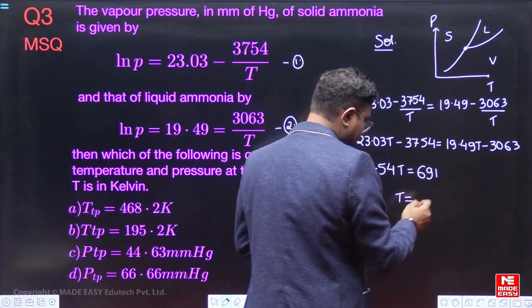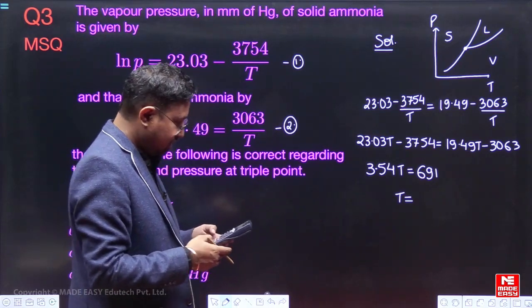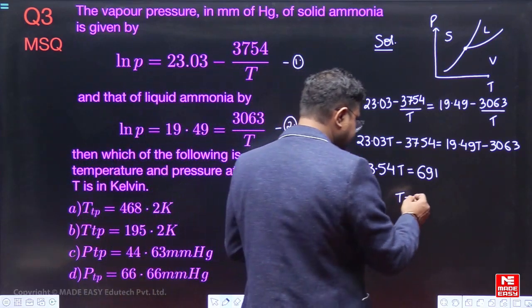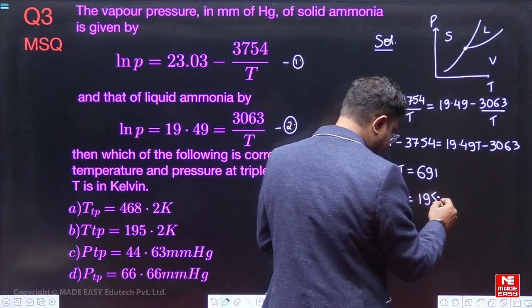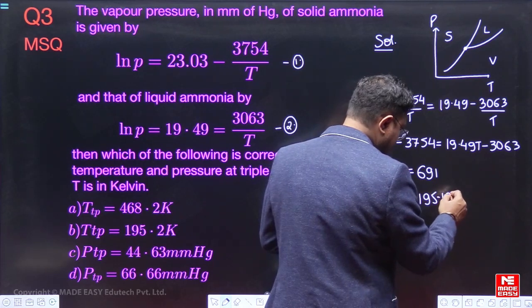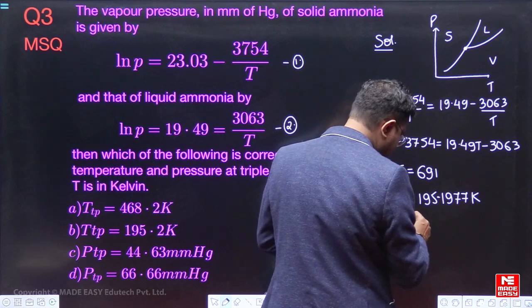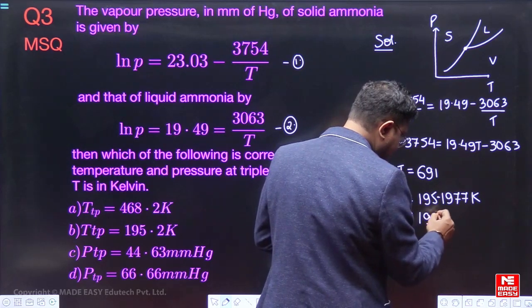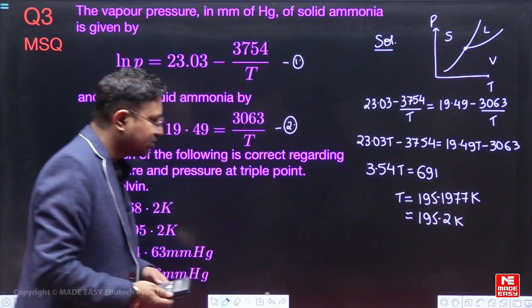So T will be equal to 691 divided by 3.54. So 195.1977 Kelvin. Almost what we can do is, 195.2 Kelvin we can say, if we round off a little.